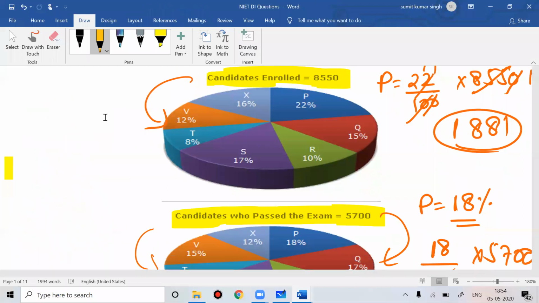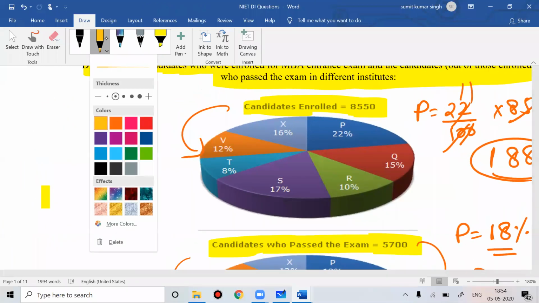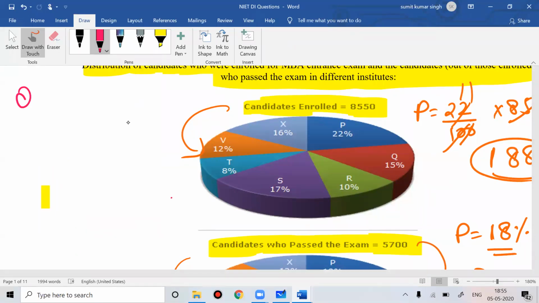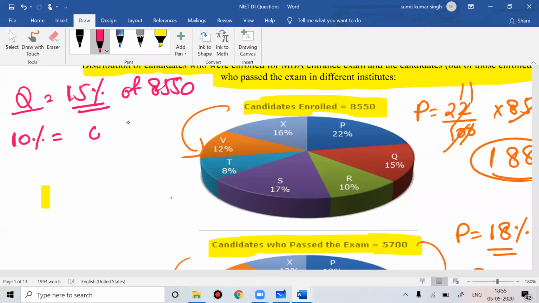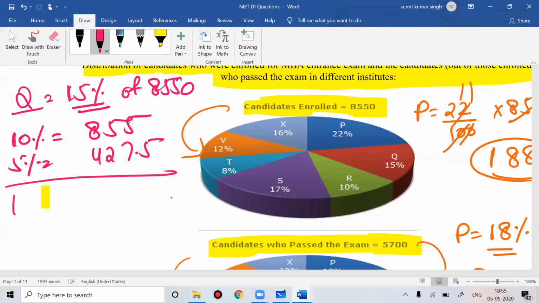So if you want to do any kind of calculation, suppose you see Q is 15%. What is 15% of 8550? You can find 10% first. 10% is 855. So what is 5%? 5% is half of that, that would be 427.5. So what is 15%? The 15% would be 1282.5. So you can do this.